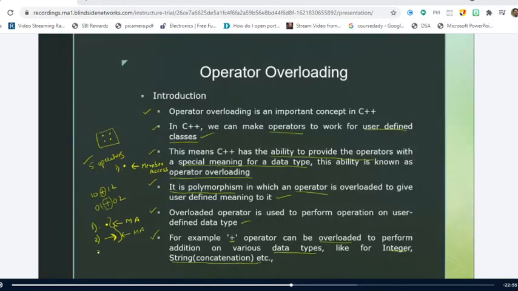And the third operator that cannot be overloaded is sizeof. Have you ever heard of this term sizeof in C? What is it used for? Anybody please tell me what is the use of sizeof? The name itself is saying. Size of data type, sir. Super. It will give the size of data types in number of bytes. That is important. It will give it in number of bytes.